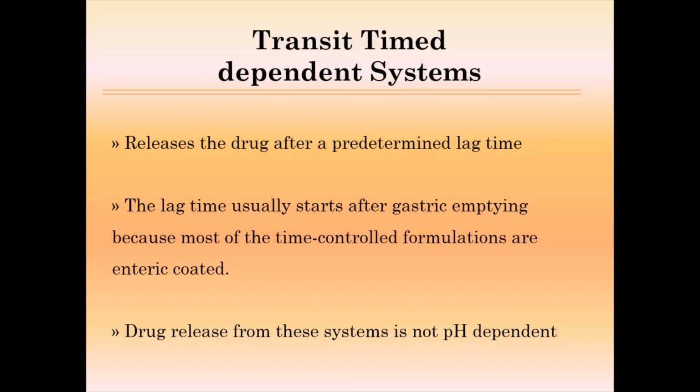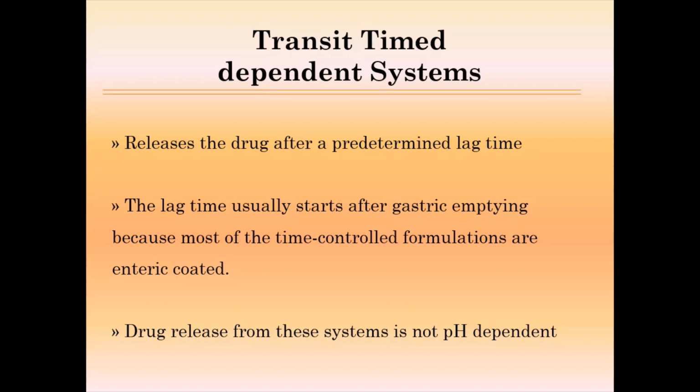Now, transit time dependent systems release the drug after a predetermined lag time. The lag time usually starts after gastric emptying, because most of the time the controlled formulations are enteric coated. Why? Because lag time based targeting alone is not possible, as none of the polymers is capable of providing a 5 to 6 hour lag time.